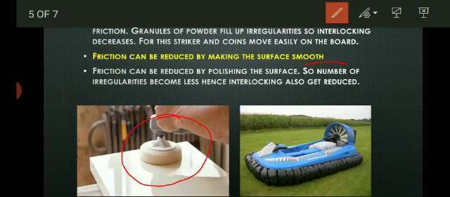An air cushion can also be used to reduce friction. You can see here a machine named Hovercraft which uses an air cushion; a black colored air cushion is there. So when the vehicle moves on the ground or on the water, the air comes out from the air cushion with high speed, and the vehicle moves a little bit above the surface and moves very easily on the ground and on the water surface.